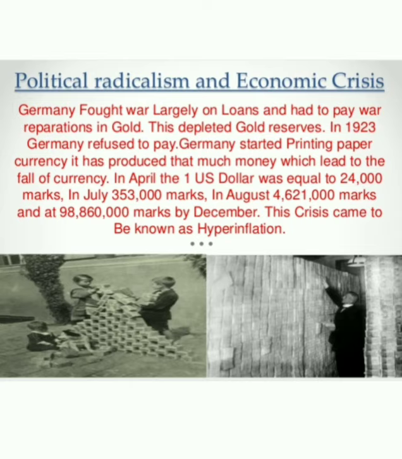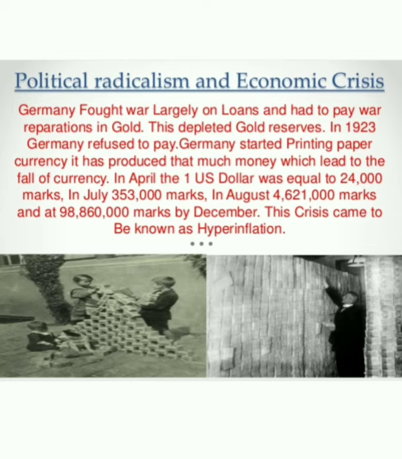Next, we are going to discuss political radicalism and the economic crisis. Under this, we will see that Germany fought the war largely on loans. When Germany participated in World War One, it fought the war while taking loans from other countries and had to pay war debts in gold.